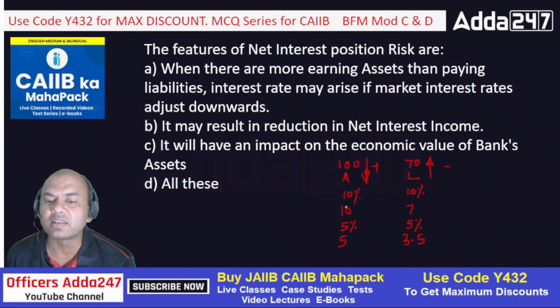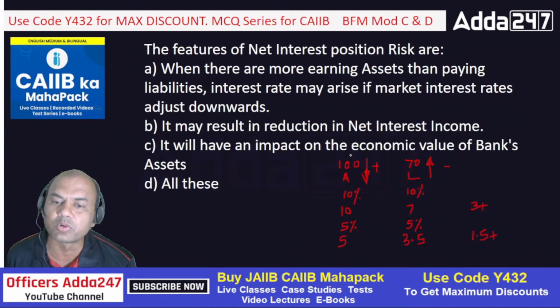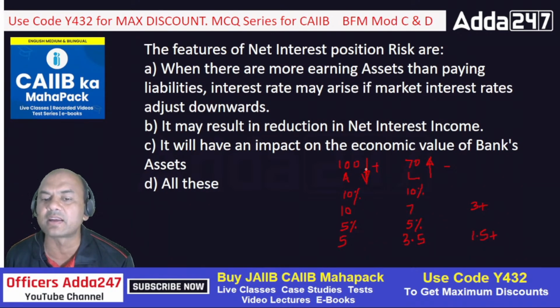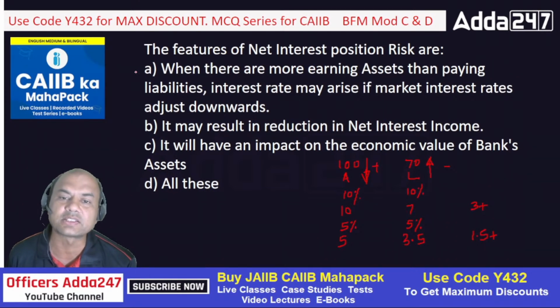Earlier I was getting 10, sending 7. So 3 was my plus, I was plus 3. Here I am getting 5, sending 3. So I am plus 1.5 only. So what is the point over here? I have gone down. So if the assets are more, liabilities are less, and the interest rate goes down, you are affected negatively. So that's the point.